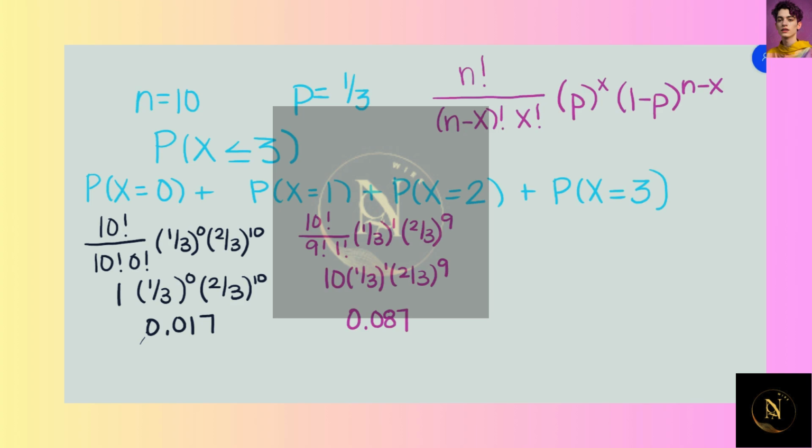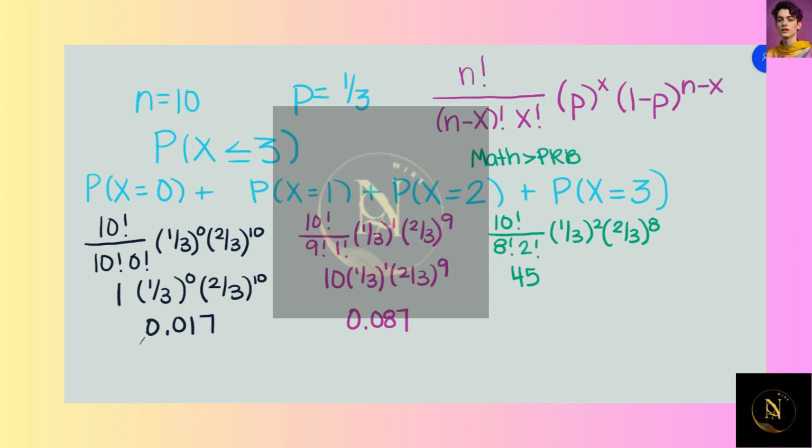Let's do the probability that x equals 2. We do 10 factorial divided by 8 factorial times 2 factorial, times 1/3 to the second power times 2/3 to the 8th power. 10 factorial divided by 8 factorial times 2 factorial is 45. You remember, you can find the factorial button by hitting math and going over to PRB, and it will be in that list.